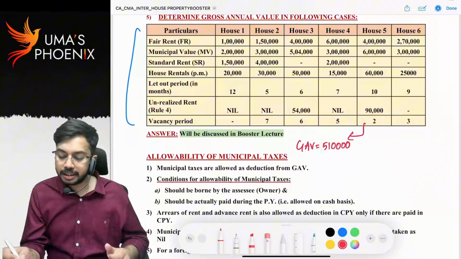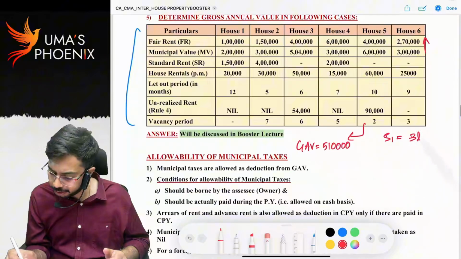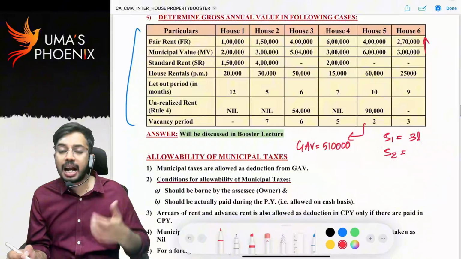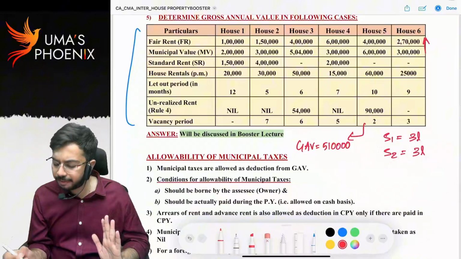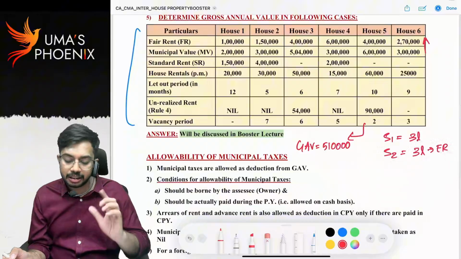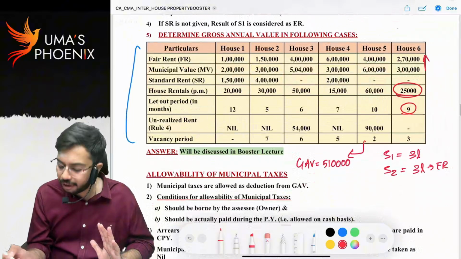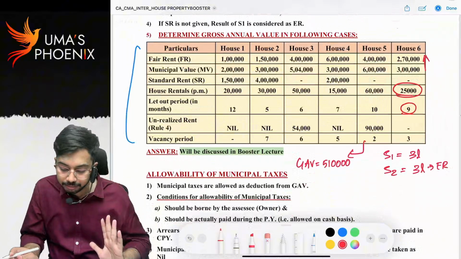Next, house property 6. Fair rent or municipal rent, whichever is higher. Step 1 is equal to 3 lakhs. Step 2, as standard rent is not given, result of step 1 will be considered as step 2. So expected rent is 3 lakhs. Step 3, house property rent is 25,000. It was given on rent for 9 months.